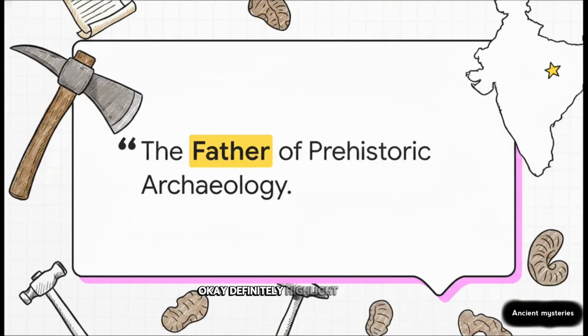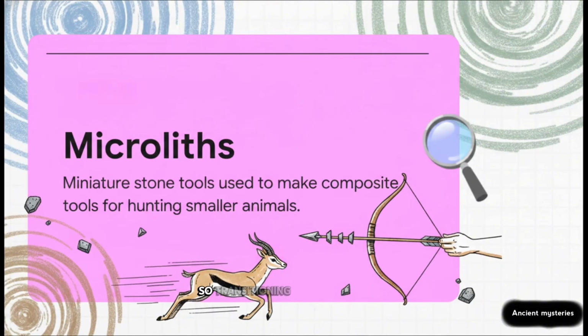Okay, definitely highlight the name Robert Bruce Foote in your notes. This is classic exam trivia. Back in 1863, this geologist discovered the Pallavaram hand axe in Tamil Nadu. That single monumental discovery essentially birthed the entire study of prehistory in India, and it earned him the title Father of Prehistoric Archaeology.